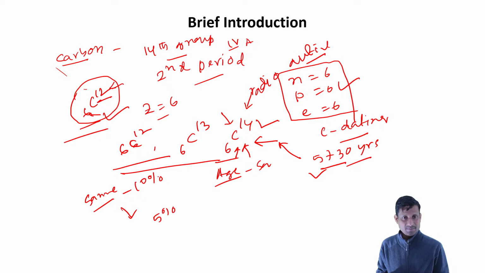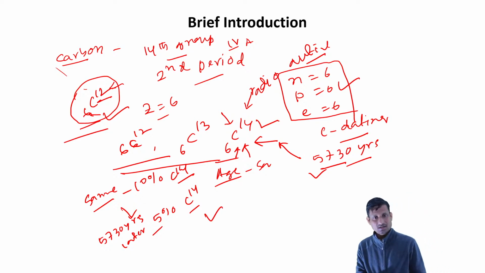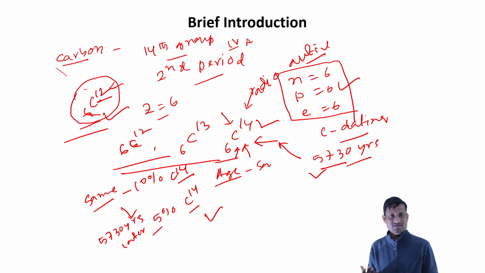This is your C-14, at 10%, and 5730 years later the same sample will have 5% of C-14 carbon. This is how you can calculate the age of any substance.